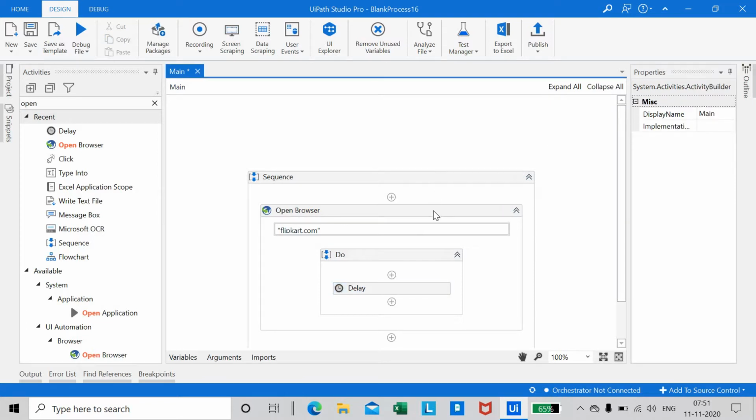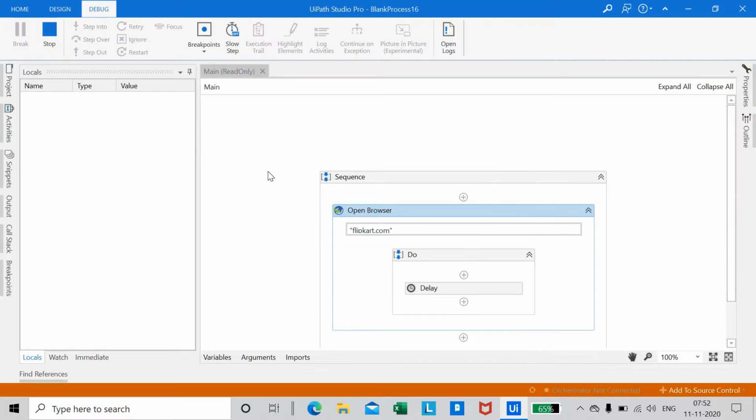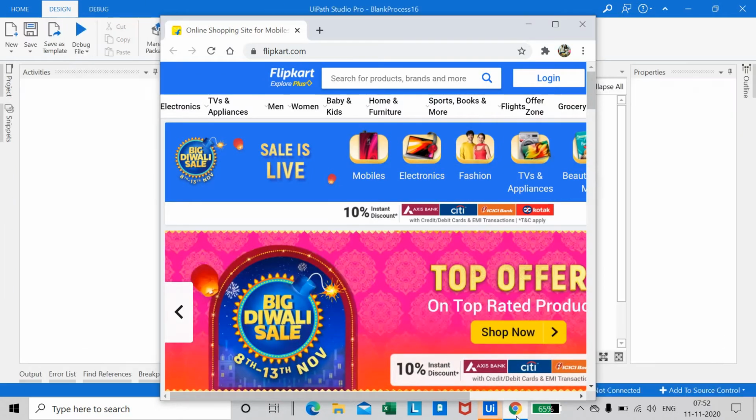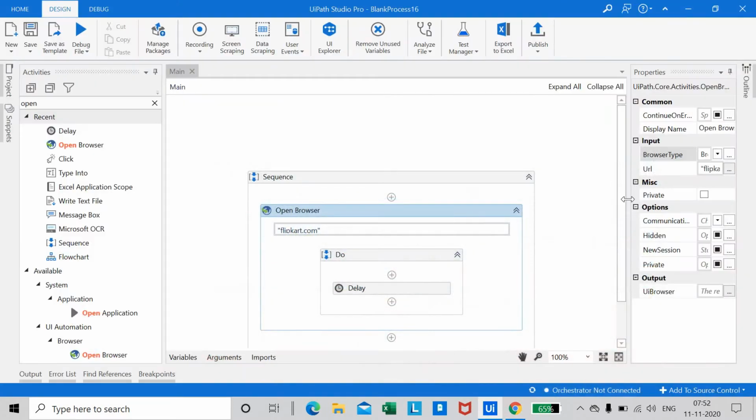Okay, and here in Open Browser, we can choose the browser type, and the same is provided in the properties section. In the input section you have a browser type. So let us choose, I'm choosing Chrome, you can choose anything. See, you can choose Internet Explorer, Firefox, Chrome, or Edge. So I'm choosing Chrome. I'm just saving it and running the file. See, Flipkart is open. Okay, let us just minimize this and go to the next step.